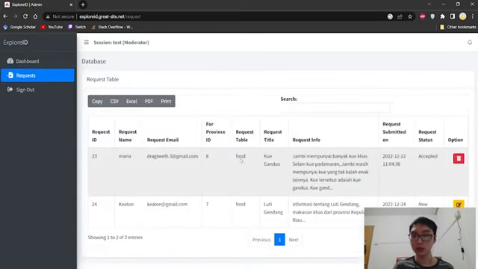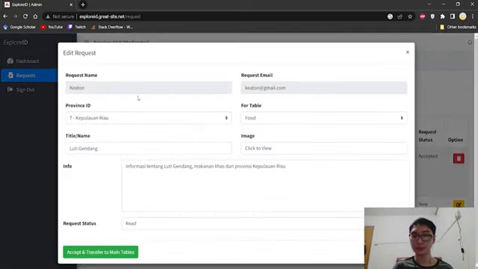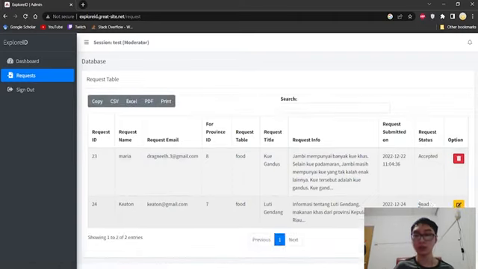For this request, you can change the request status and also accept it so that it will be sent to the data table that we have made for the administrator. For example, if we edit here, you can see this is the thing that has been requested by a user, and this is the table he wants to give it to. If you have read this, you can just save it, and the request status will be turned into read.